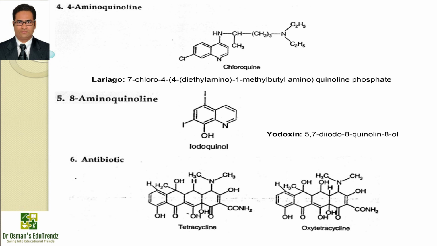Now the last class of antiprotozoals is antibiotics, where tetracyclines and oxytetracyclines are widely used. Tetracyclines bind reversibly to small subunits of bacterial ribosomes, where they interfere with binding of charged transfer RNA to the acceptor site. They are basically bacteriostatic rather than bactericidal.